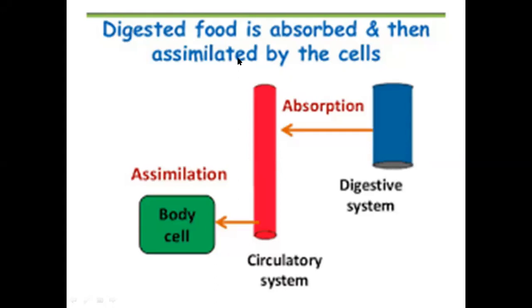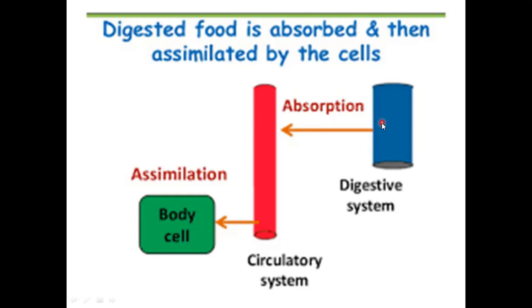So let us continue. So far in the last video, I have explained how the food is digested in different parts of the digestive system. So today we will learn this process in detail. In the last video, you have understood how, in the small intestine, the food is completely digested. Digestion starts in the mouth and the various components of the food are digested in different parts of the digestive system, and finally in the small intestine digestion is completed.